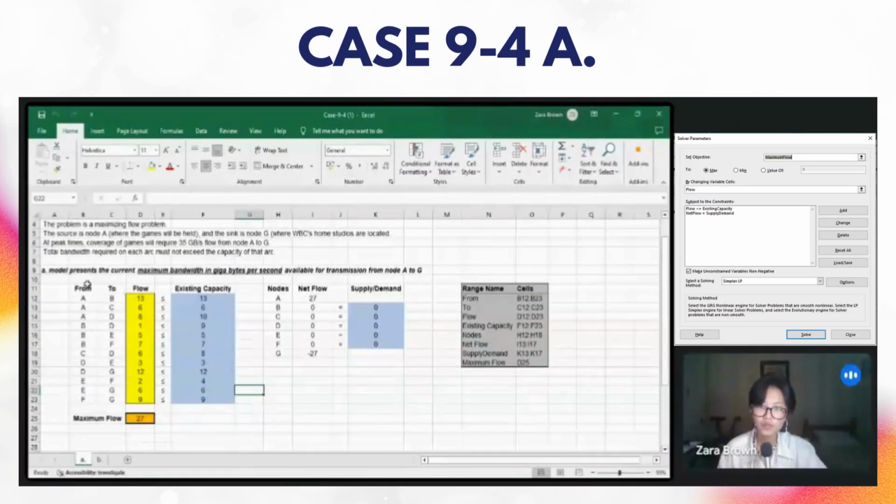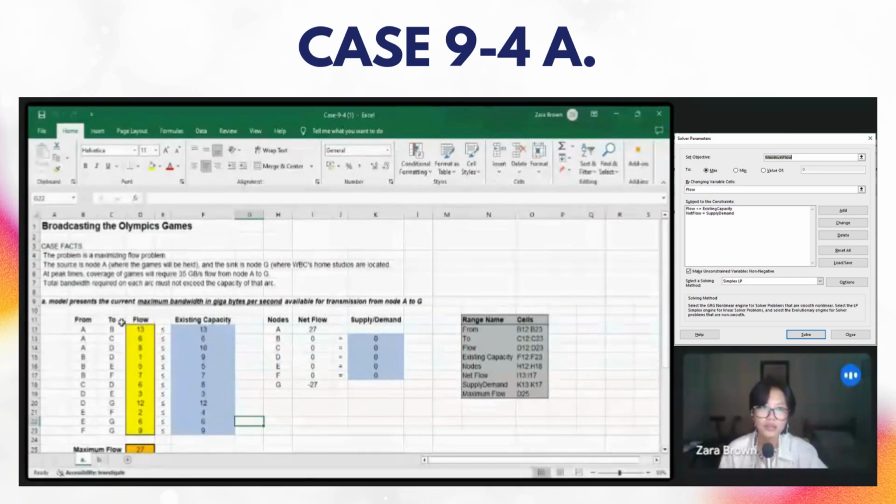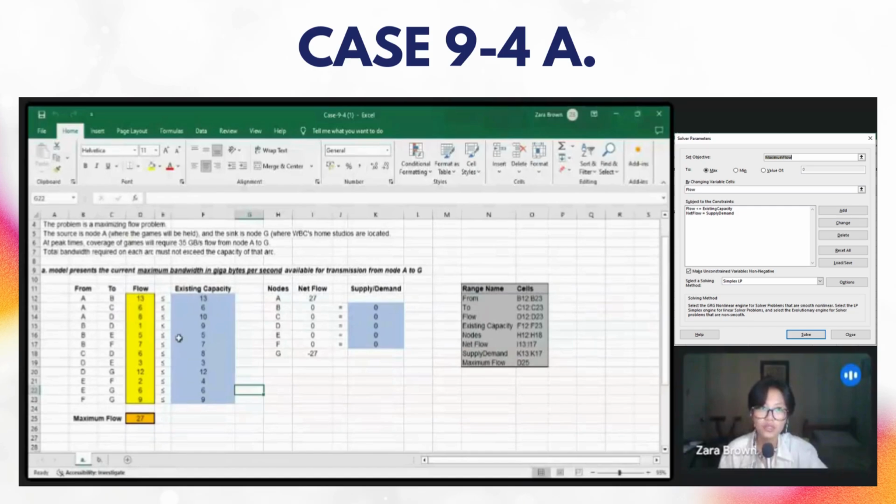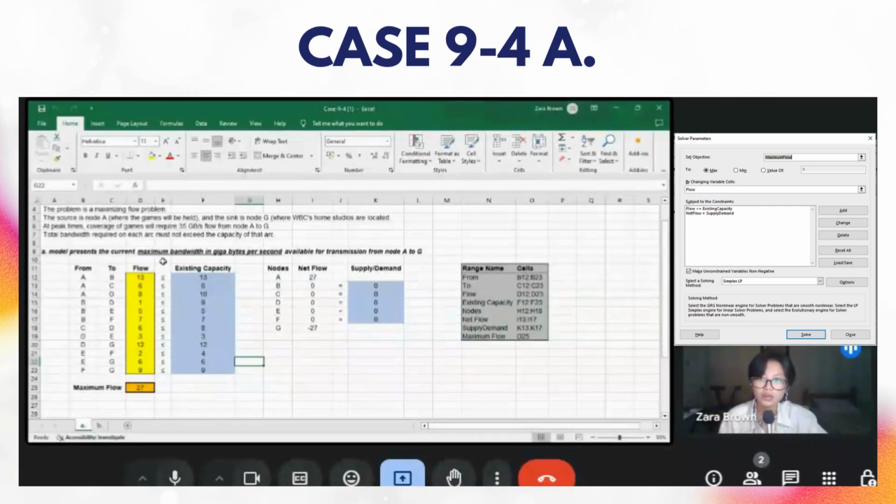Now, the problem for part A that we will be solving first is relatively simple. We simply have to find the maximum flow, maximum current bandwidth available for transmission from node A to G, of course, given our case facts and the requirements for this case. So for this problem, we will only have to find the current maximum bandwidth, provided our existing capacity.